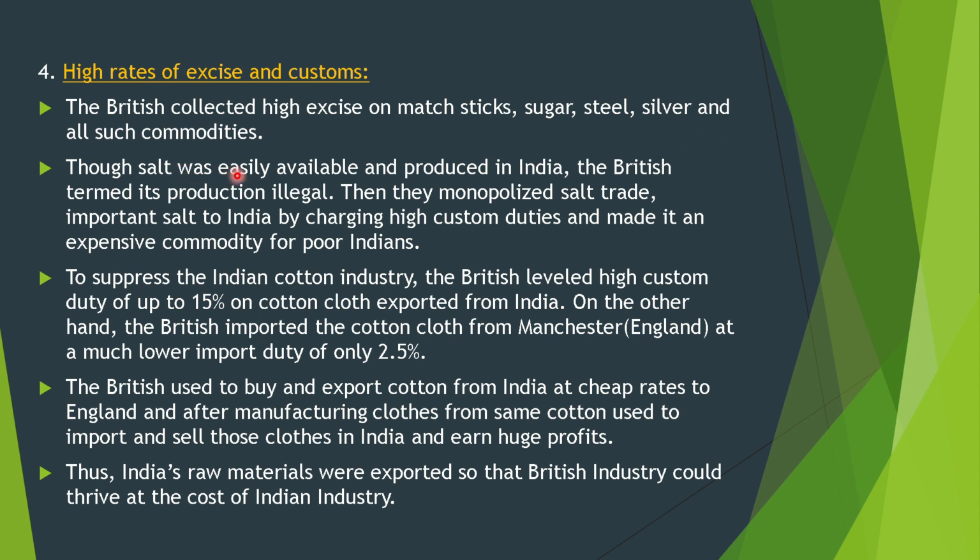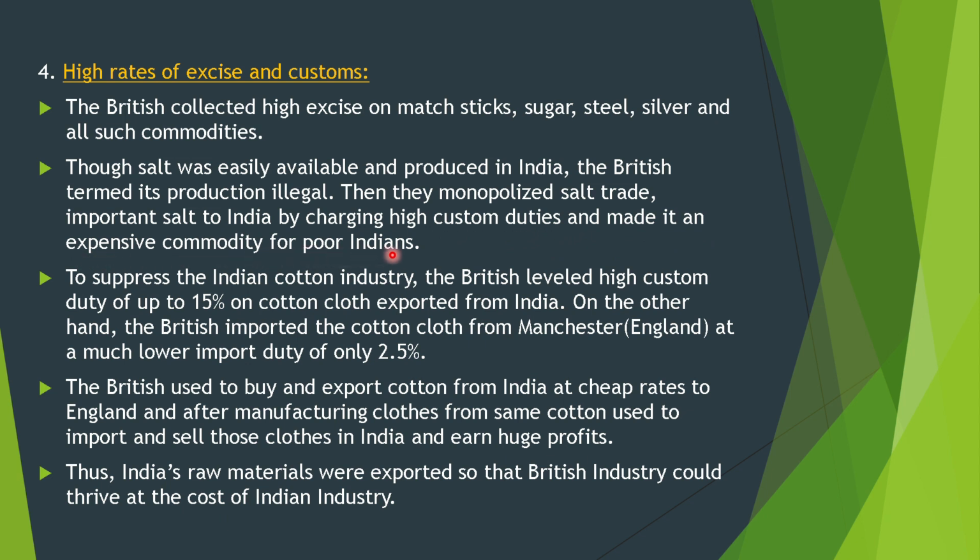Though salt was easily available and produced in India, the British termed its production illegal. Then they monopolized the salt trade, imported salt to India by charging high customs duties and made it an expensive commodity for poor Indians.